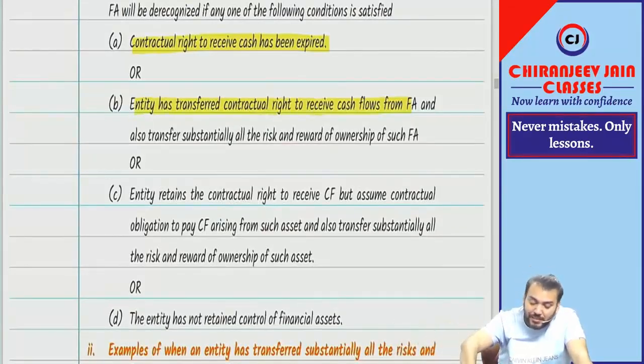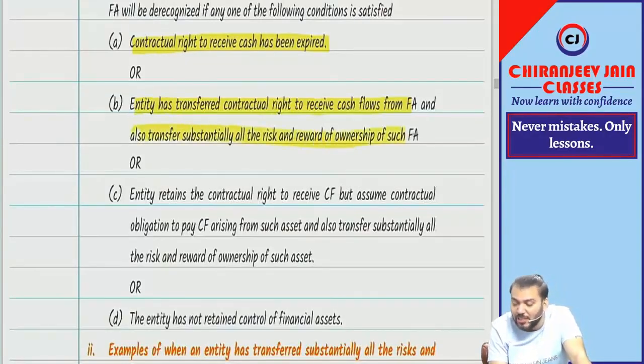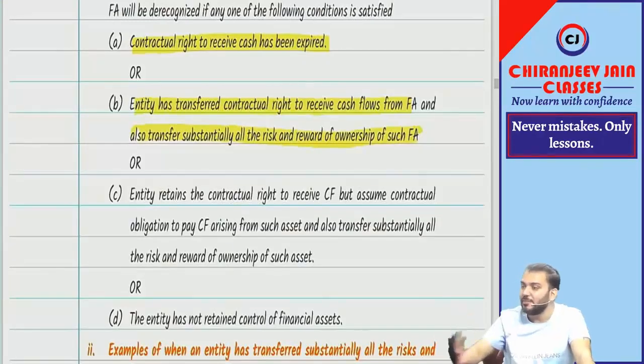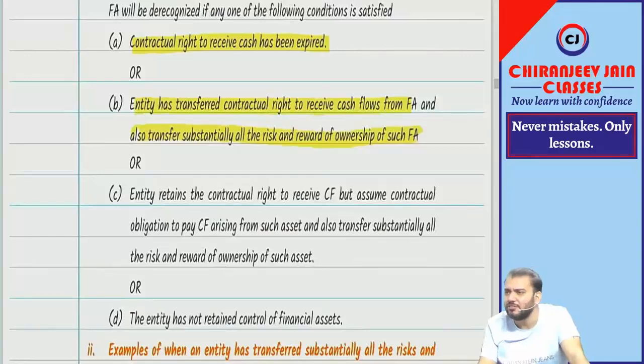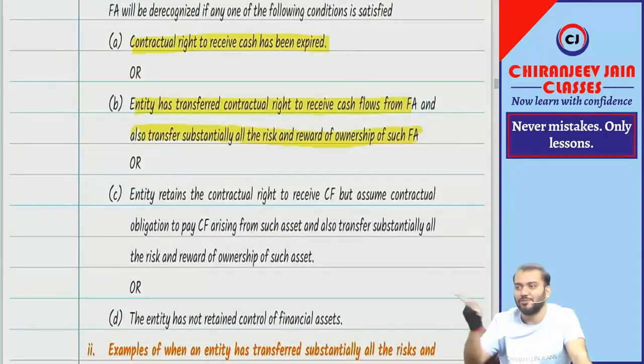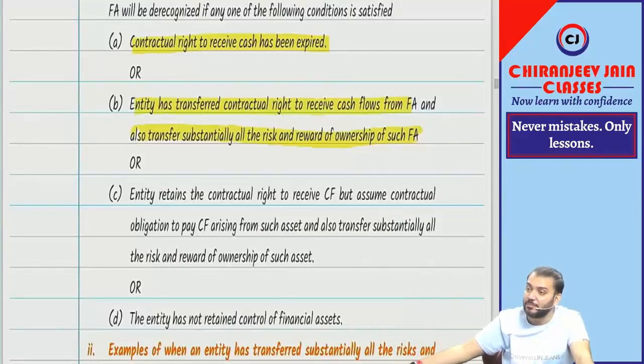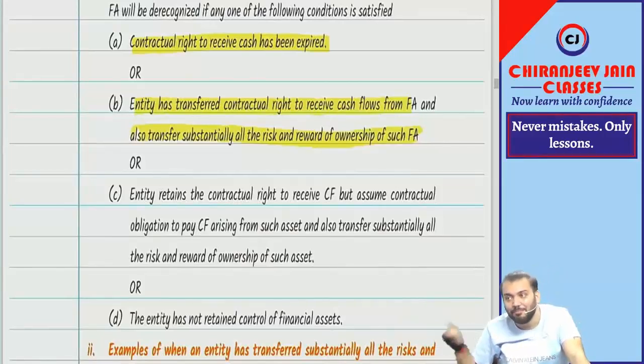But with this, what they said, also transfer substantially all the risk and reward of ownership of such financial asset. Just try to understand. Suppose I say to my debtor, please pay to this party, but in case of bad debt, I will bear. It means risk and reward is not transferred. If risk and reward is not transferred, will you de-recognize? No. Means it will de-recognize only when risk and reward is also transferred to that party. Means in case of bad debt, he or she will bear the loss of bad debt.